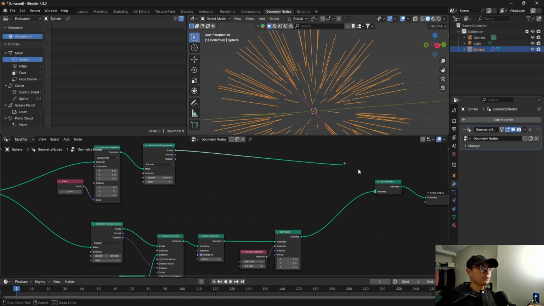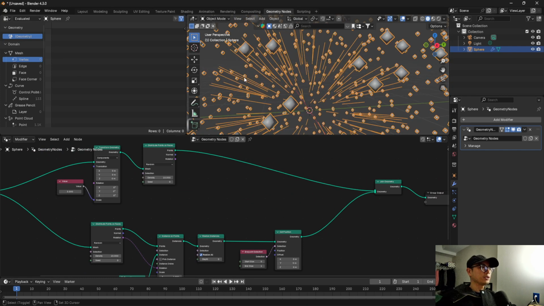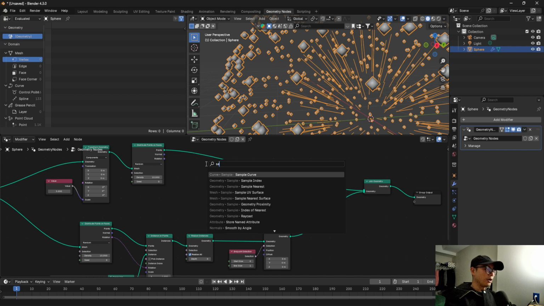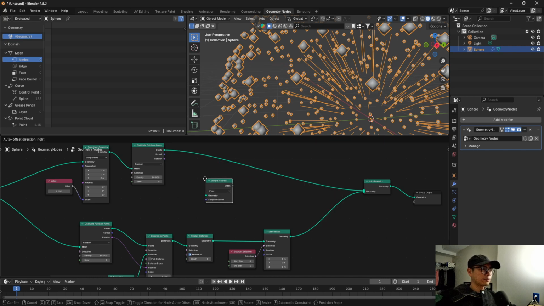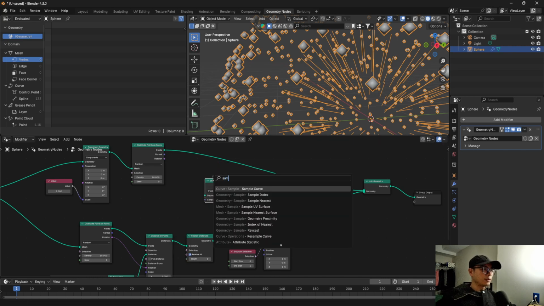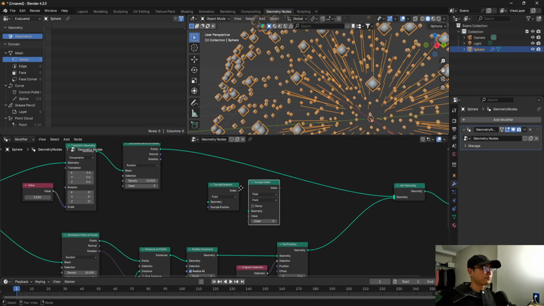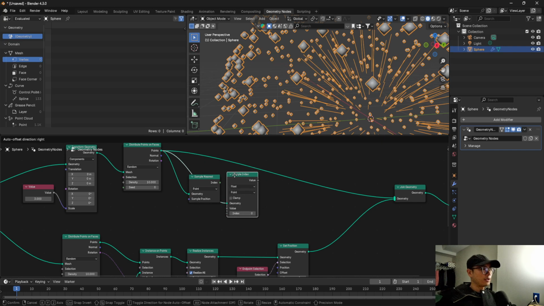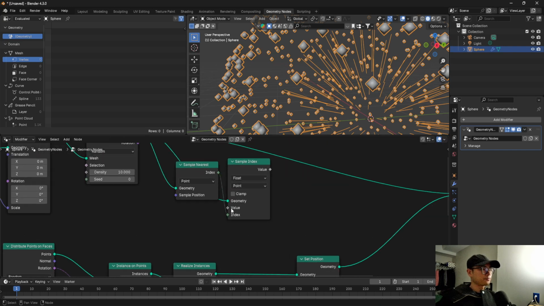And let's reconnect here. So how do we connect it to outside? Here I will use sample nearest and the sample index. So connect a point to here and index to index.